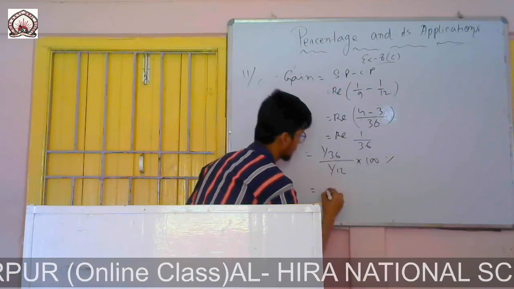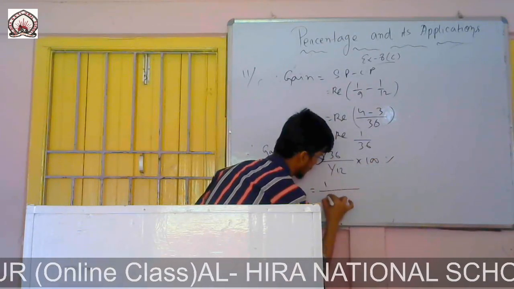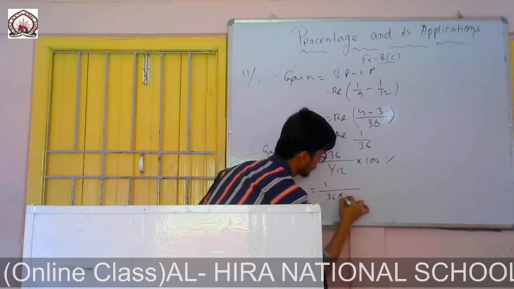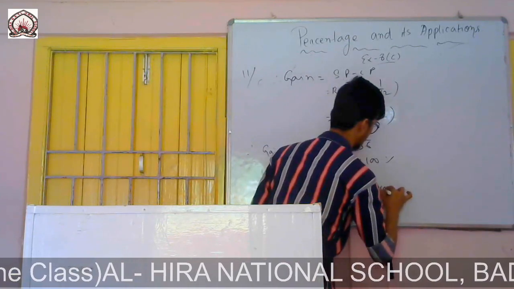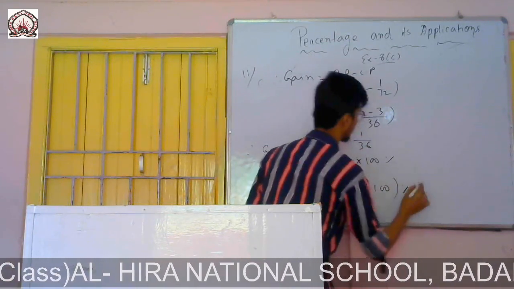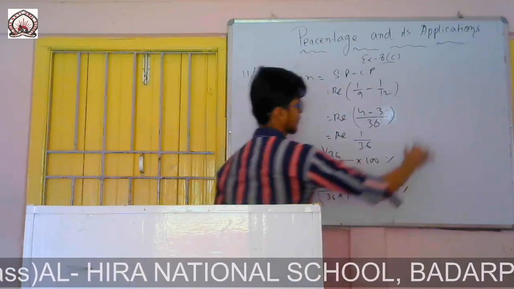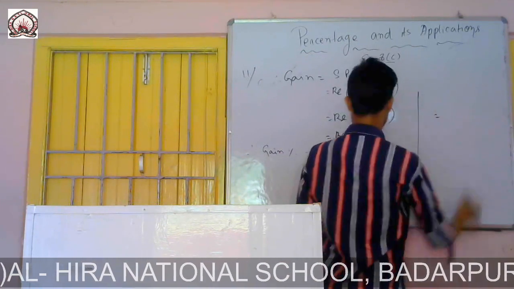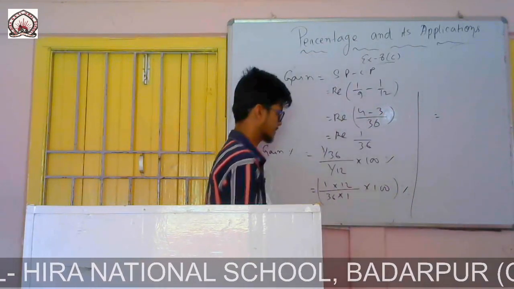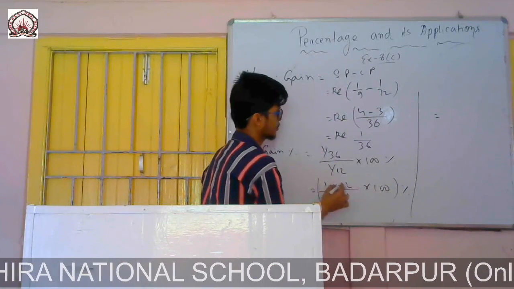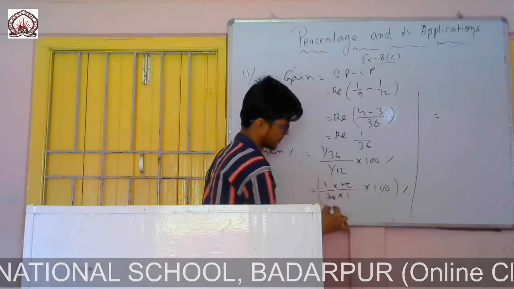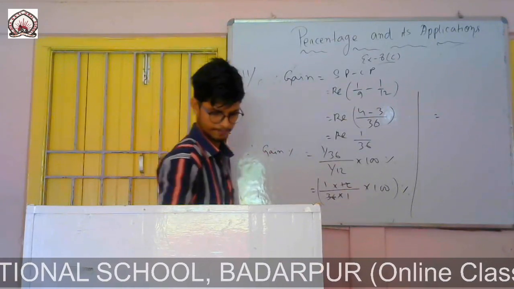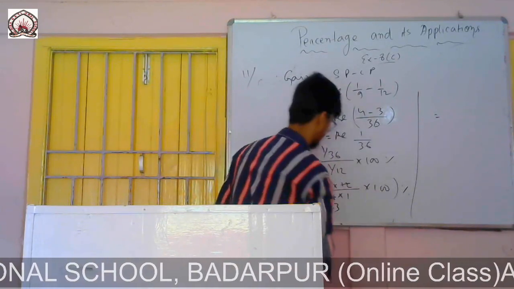Solving this, I get 12 by 36. 12 can be cancelled: 12 threes are 36.